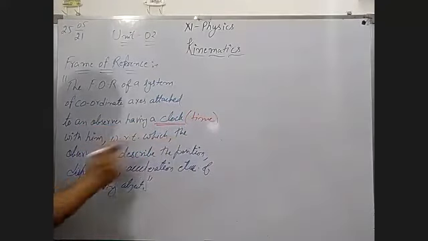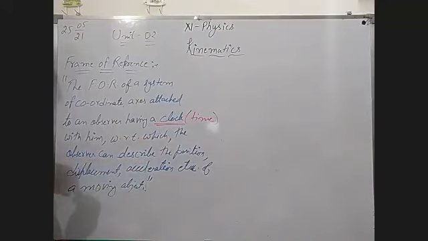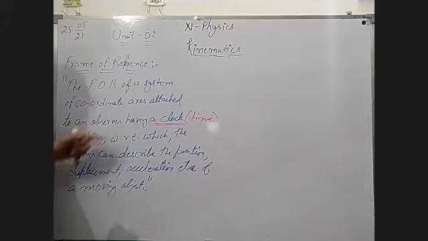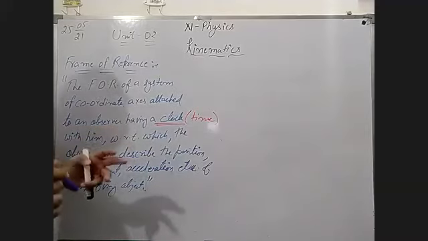With respect to which the observer can describe the position, displacement, acceleration, etc. It means you should have a reference point for determining the position, displacement, and acceleration of a moving object.